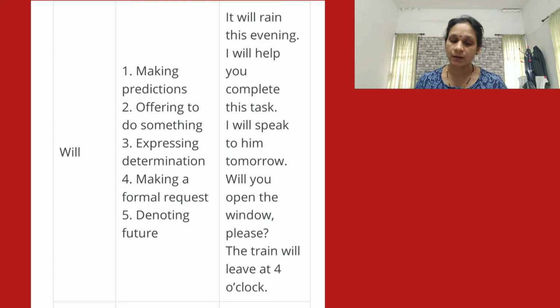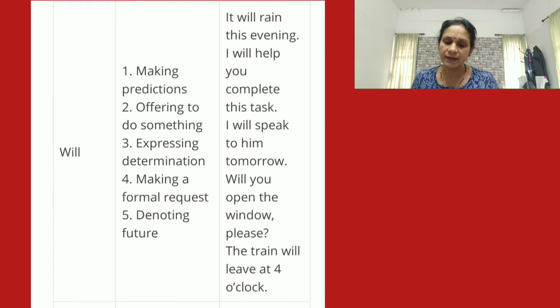For example, will. What is the function of will? Making predictions. For example, it will rain in the evening. Then the second one, offering to do something. For example, I will help you to complete this.